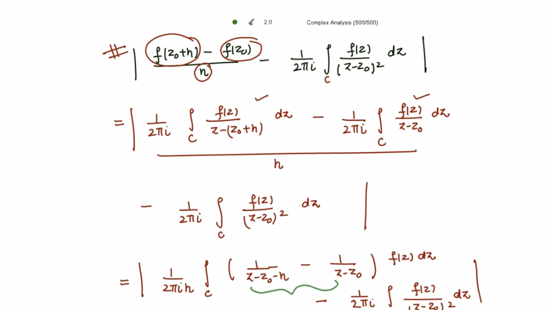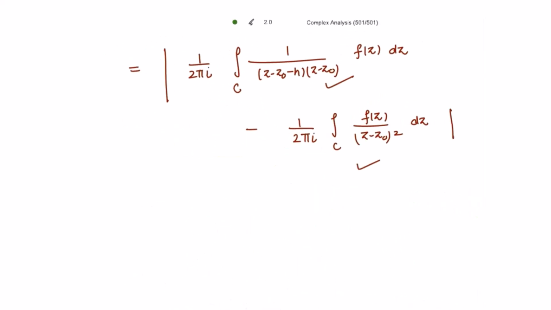When taking the LCM of this, what we get? We get z minus z naught minus z plus z naught plus h divided by z minus z naught minus h into z minus z naught. So z naught is cancelled out and z is also cancelled out. We have h in the numerator, and that h is now cancelled out with this h, right? So what we have inside the bracket? 1 divided by the product of these two.